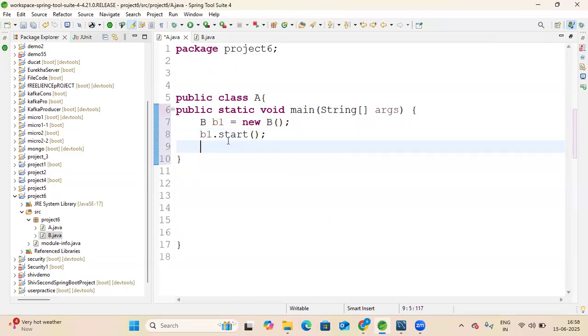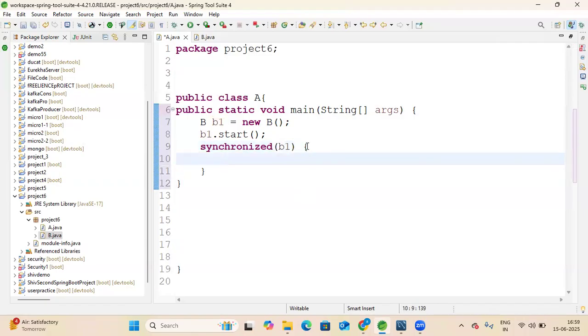Then the synchronized block. Here we have to pass B1, synchronized B1, and a try catch.